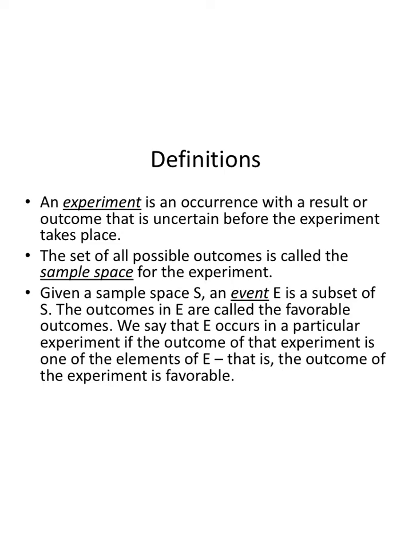The set of all possible outcomes is called a sample space for the experiment. For example, if you're flipping a coin, the sample space consists of heads or tails. Very rarely does a coin land on its edge without some kind of assistance. In a flat space, it almost never happens. Given a sample space S, an event E is a subset of S. The outcomes in E are called the favorable outcomes. We say that E occurs in a particular experiment if the outcome of the experiment is one of the elements of E. That is, the outcome of the experiment is favorable.